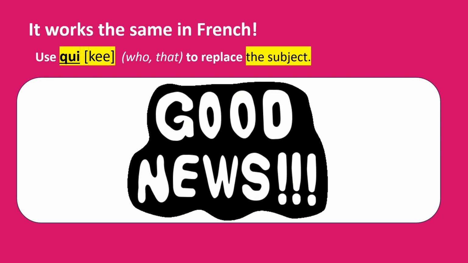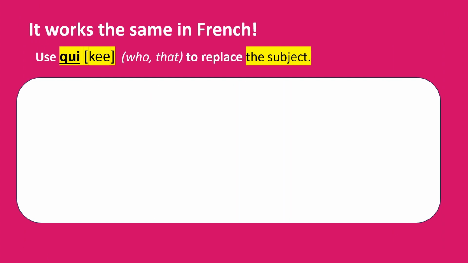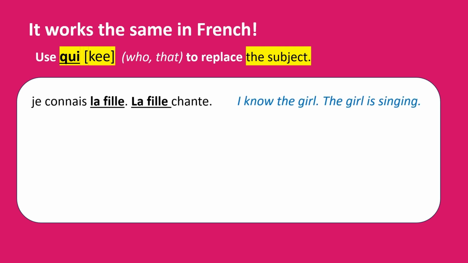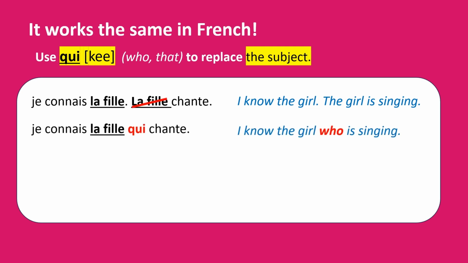The good news is that it works the same in French. You will use qui, that means who or that, to replace the subject in the second sentence. So let's have a look at examples. Je connais la fille chante. I know the girl is singing. I'm going to get rid of la fille in the second sentence and replace it with qui. Je connais la fille qui chante. I know the girl who is singing.